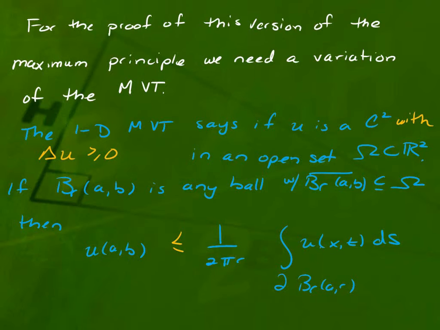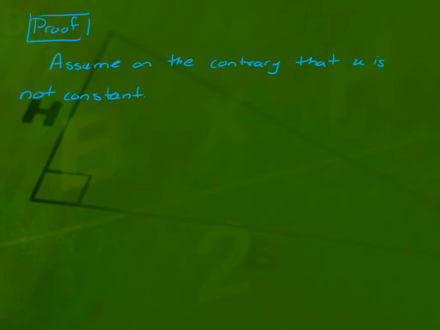But here I need a version with inequalities because I want to prove a maximum principle for U that's not equality, that's inequality. So it's not a mean value theorem, it's a mean value inequality. So I was able to just erase wherever there's equality and put an inequality for you. So that's the version that we will use. So here's the proof of the maximum principle.